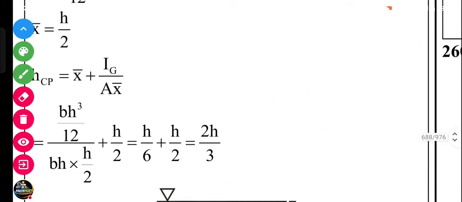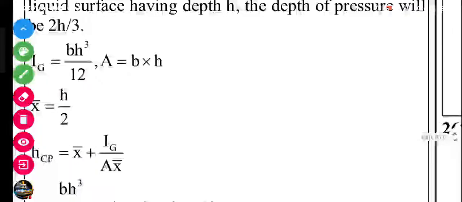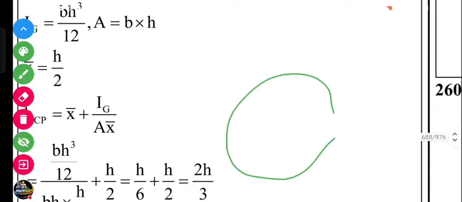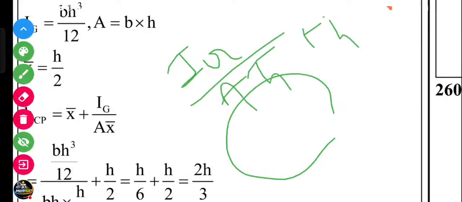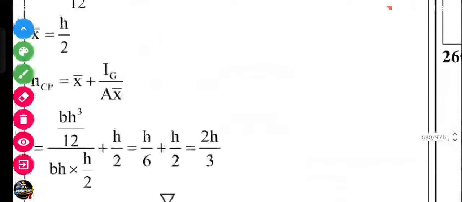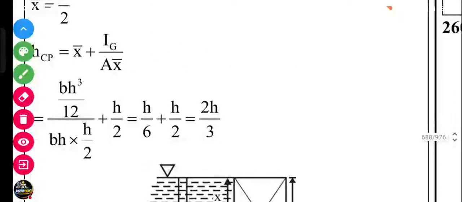If you calculate this, you get 2h/3, where x is the surface to center of gravity distance h/2, and the height equals I_G sin²θ / (A h̄) + h̄, where h̄ is the distance from the free surface to the center of gravity.